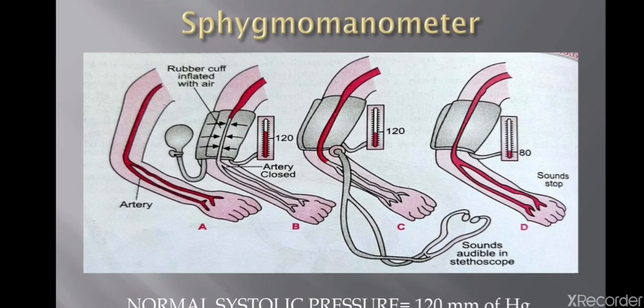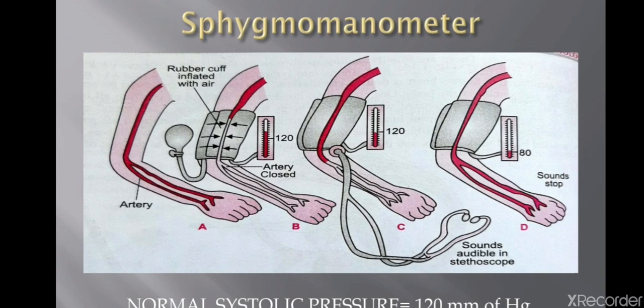First you can see the arm and it has an artery, so the blood is flowing normally, and there's a rubber cuff inflated with air. When you strap your arm with this sphygmomanometer, your artery is closed. You can see only the upper side of the artery is having the blood, and you are putting pressure on the cuff and it is blocking the artery. So this you can say is the highest pressure.